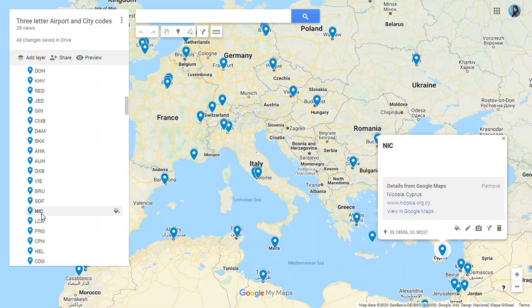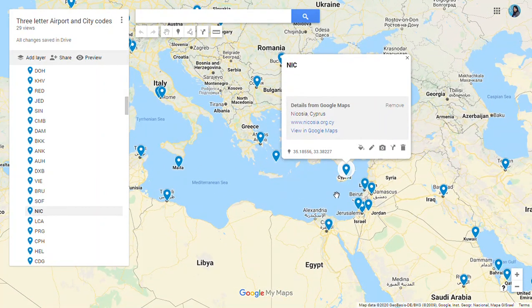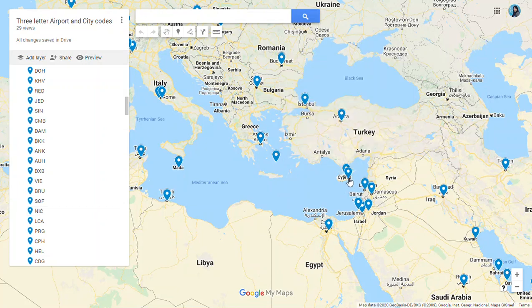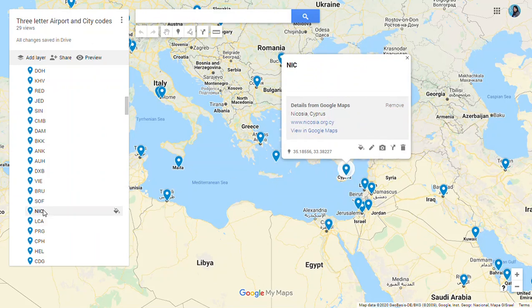Then in Cyprus we have NIC, Nicosia in Cyprus. You can see this island country, Cyprus. Here we have two airports, Larnaca, LCA in Cyprus, and NIS for Nicosia in Cyprus.